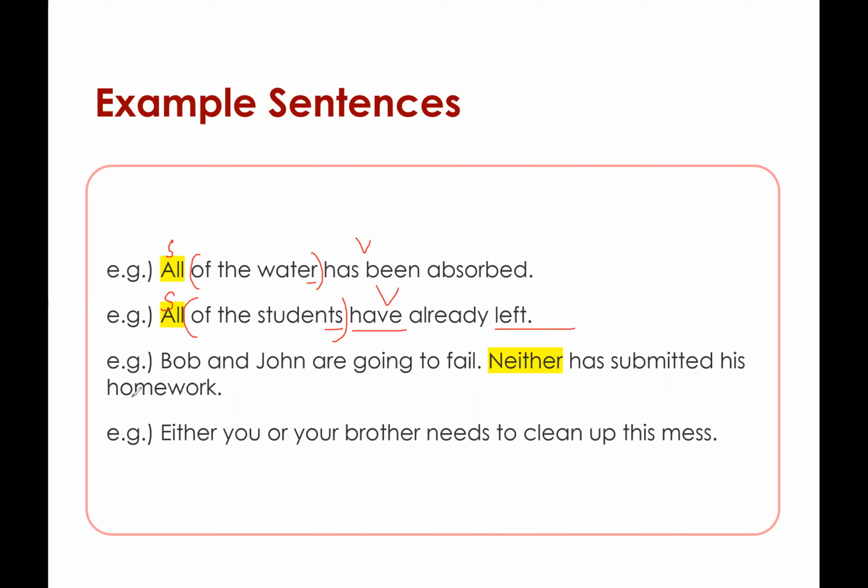All right. And looking at the third example, Bob and John are going to fail. Neither. So this is our indefinite pronoun, pardon me, not a paired conjunction, right? Even though it is referring to either Bob or John, or neither Bob nor John, right? So neither has submitted, singular. And in the fourth example here, it is a paired conjunction. You have either or. So you look at your brother needs to clean up this mess. So needs is your singular verb.